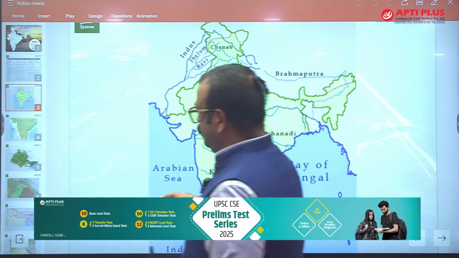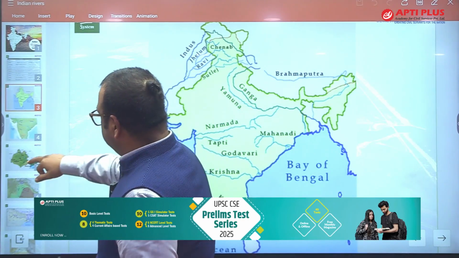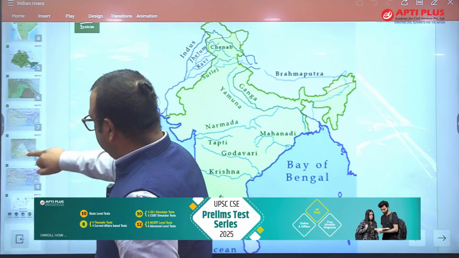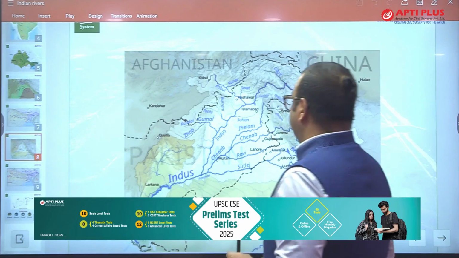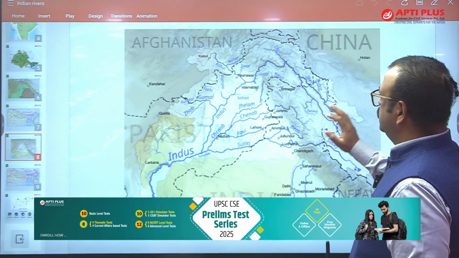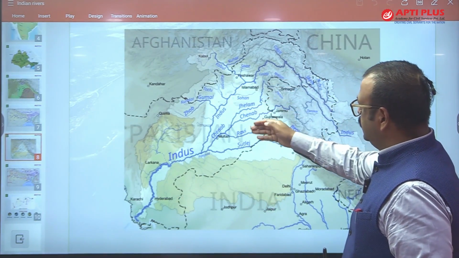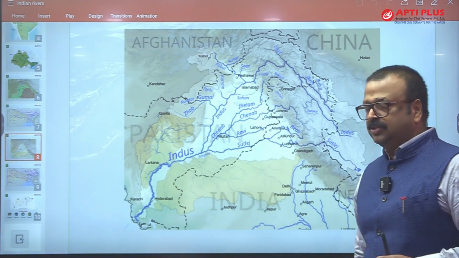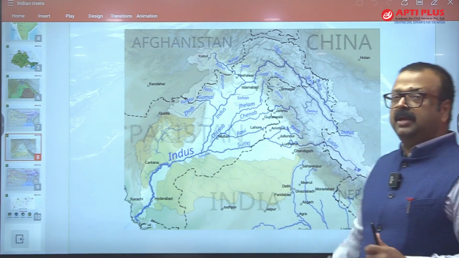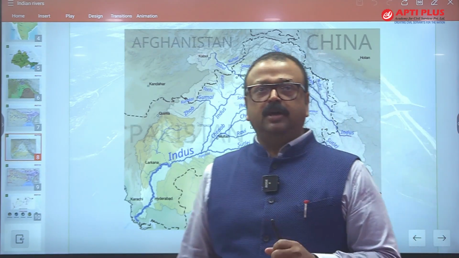There is some more map of the Indus River. Let me check whether it is there. Yes, this beautiful map is showing the Indus River system. Fine. So we are talking about Jhelum, Chenab, Ravi, Beas and Satluj. Out of these, the Jhelum is the tributary of the Chenab.